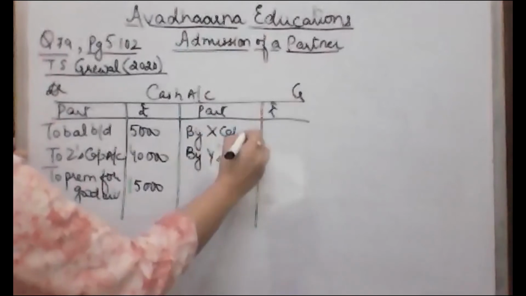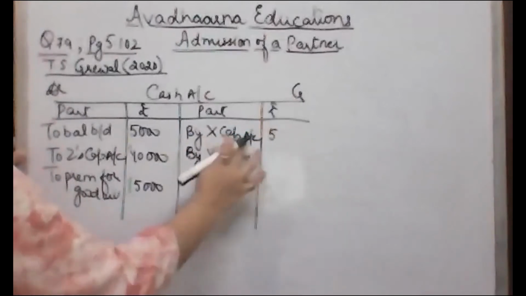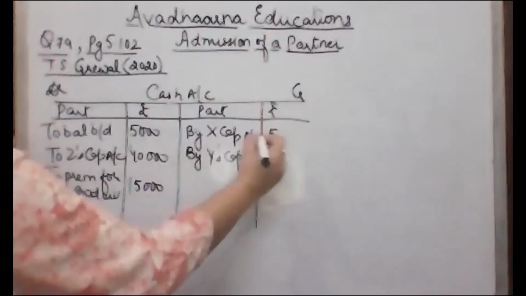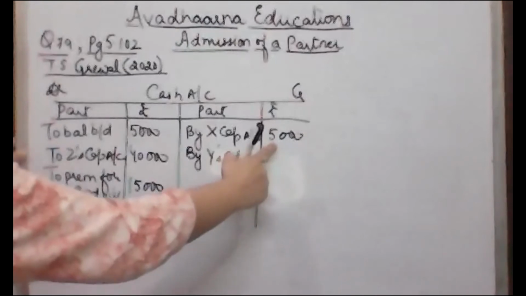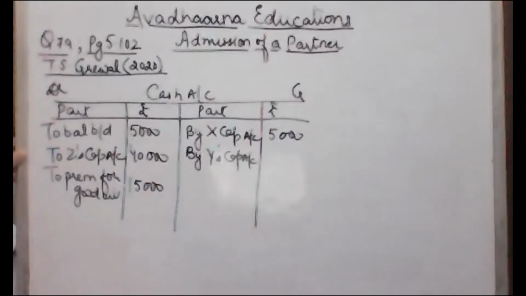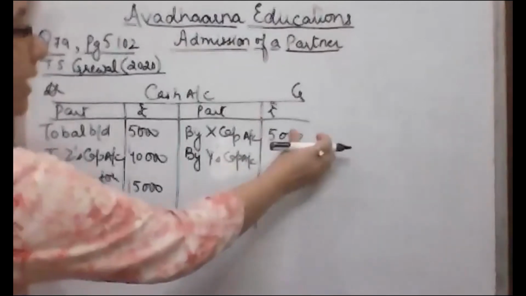Fine. Why are we debiting both these capital accounts? X capital account, we are crediting it in cash account because X and Y had withdrawn half of the amount of goodwill, credited to them in cash. So their capital accounts were credited and capital account were debited and cash account will be credited.